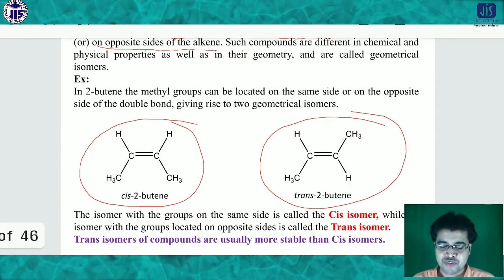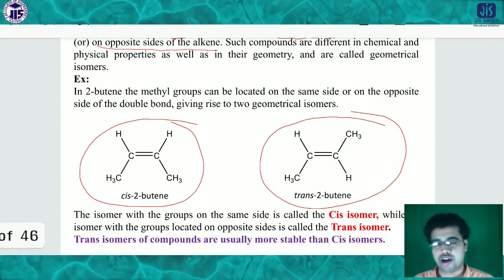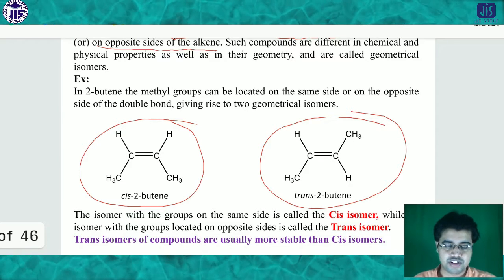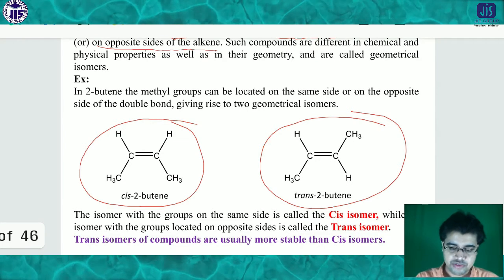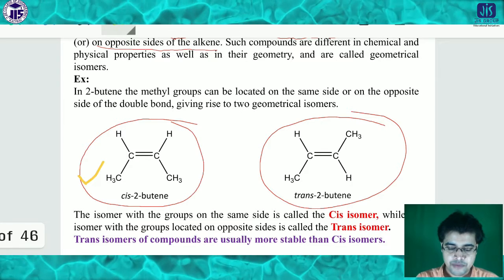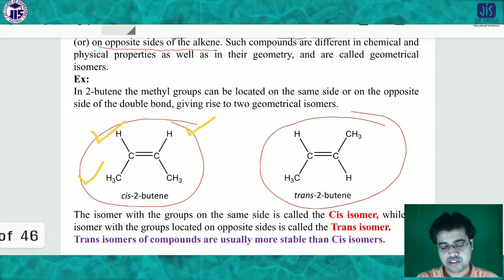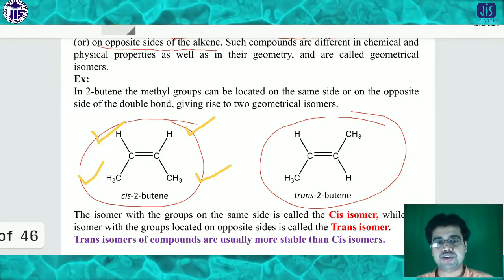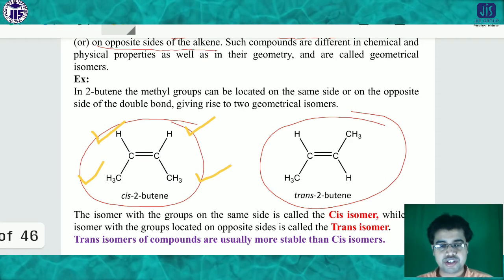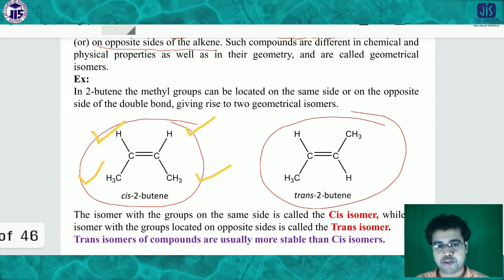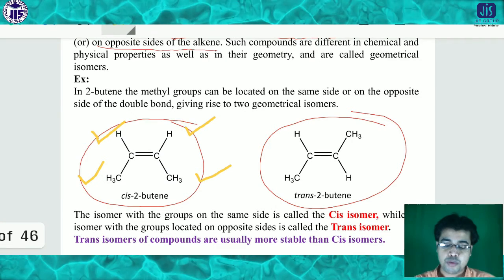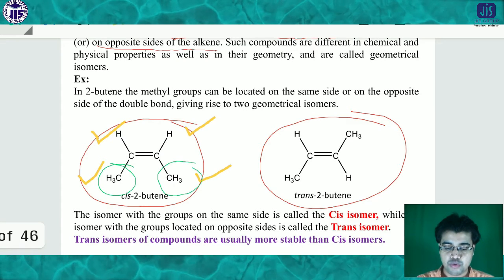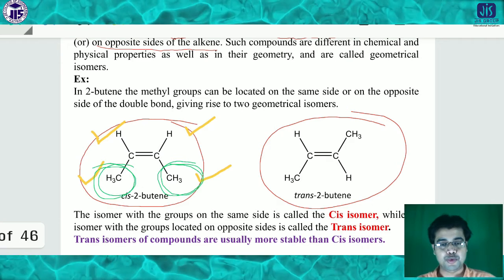Both are butene, but in one case it is written as cis, and in the other case as trans. You have to keep in mind that if there is a double bond, then on each carbon, other than the double bond, two groups are attached. Like in the first case, look here, one group is CH3 and another group is hydrogen. For both cases, one group is CH3 and another is hydrogen. First of all you have to identify which have the priority or which are of the same type. First I will tell you on the basis of cis and trans, then I will tell you the priority order. For both carbons, one group is common, like CH3 here and CH3 here also. So in both cases the CH3 groups are common.